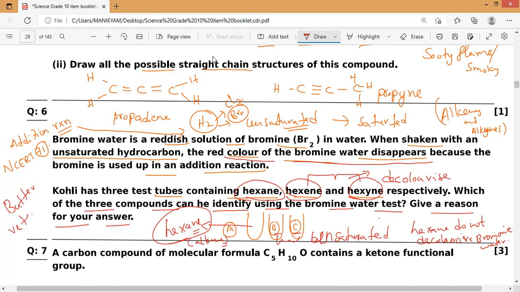Hope everybody understands. Cooking oil or vegetable oil will show the decolorization reaction, but butter cannot. That is why we use the bromine water test to distinguish chemically between a cooking oil and butter. This is also under addition reaction only.